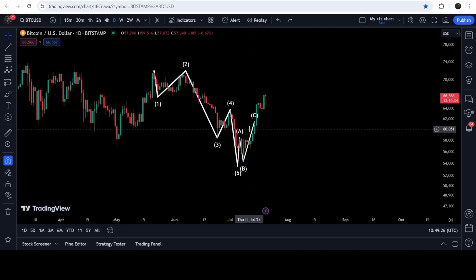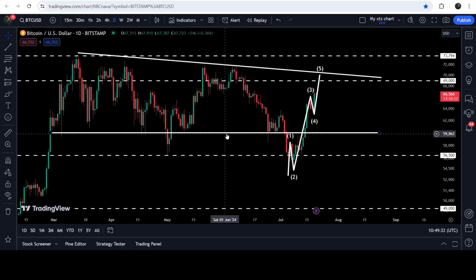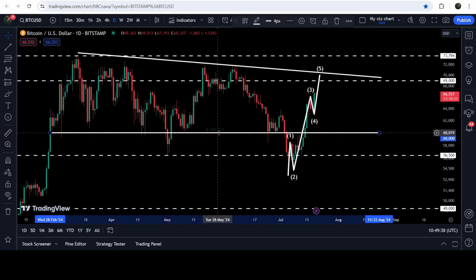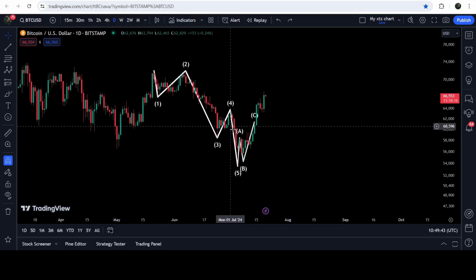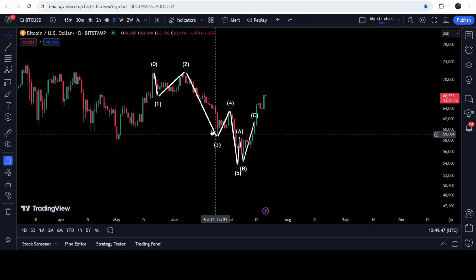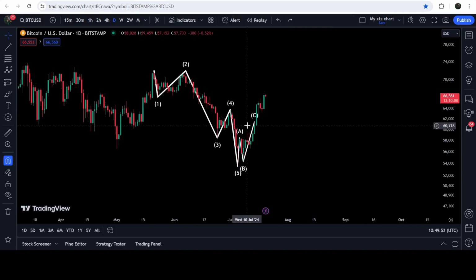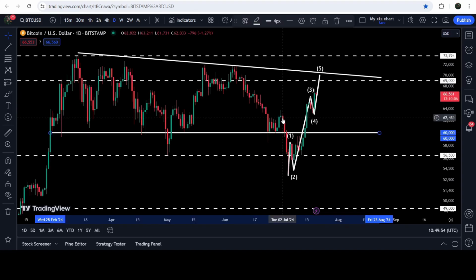And I was telling you that while forming this C wave, there can be a probability that if the price breaks out the resistance of this previous descending triangle, which was, by the way, broken as a support, at $60,000, then the trend can be shifted and this downtrend can be ended, and will not continue to the downside. And you can see that while forming this C wave, the price finally broke out the support of the triangle that was acting as a resistance.